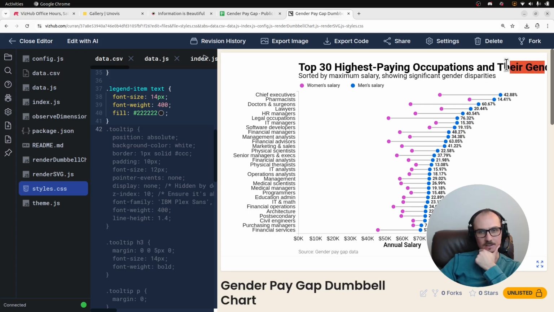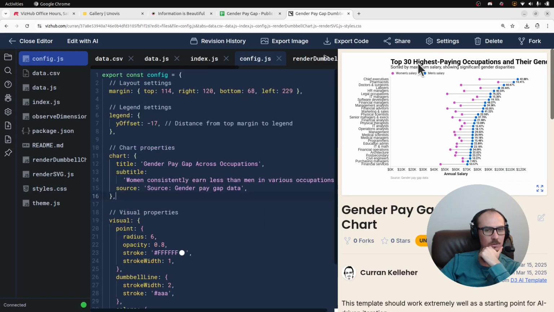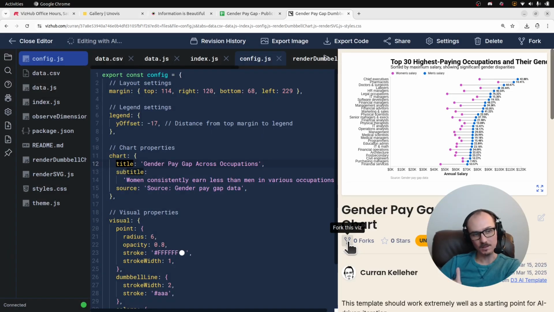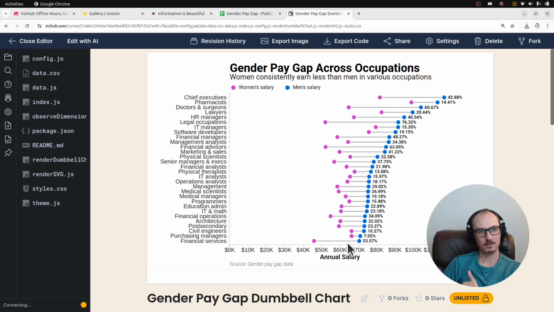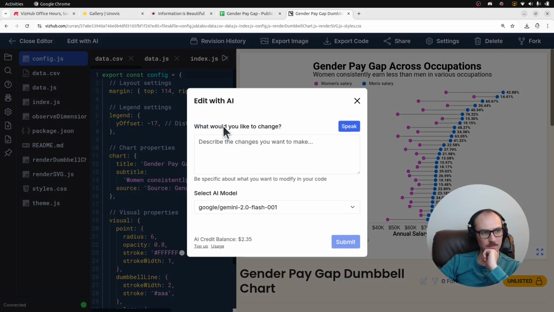There's one last thing, is that the title is getting cut off. And where's that? Make sure to use the chart title from config.js, because it's not. It's coming from somewhere else. There we go. Nice. These labels are a little bit big. Can we make the labels on the y-axis slightly smaller?